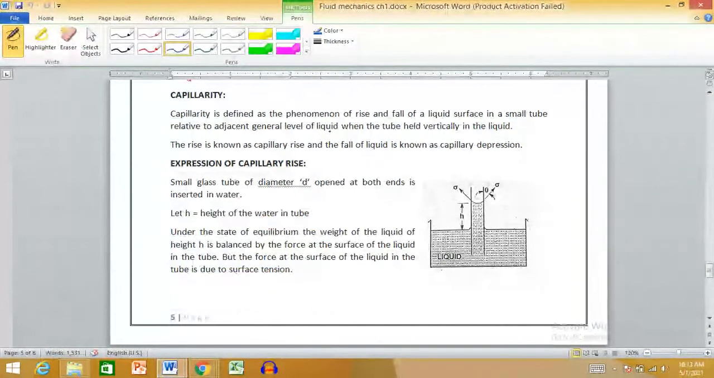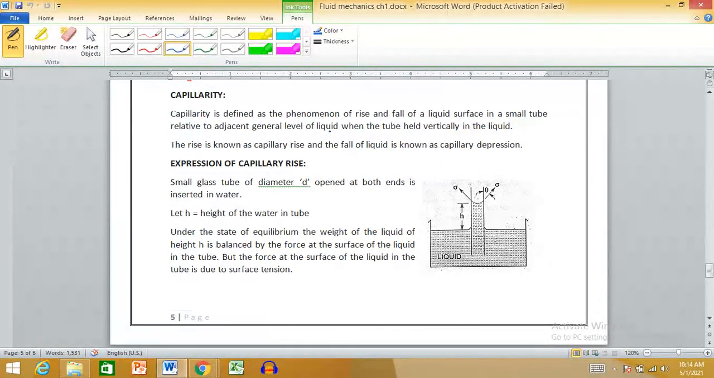In the previous few fluid mechanics classes, we have covered what fluid mechanics is, properties of fluids, viscosity and surface tension, those things. But today we will cover a phenomenon called capillarity, which happens due to surface tension. So, what do you mean by capillarity? I will define it first.